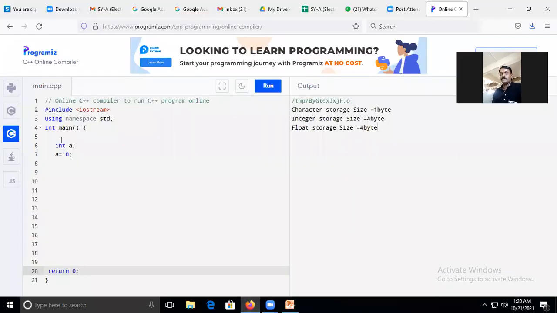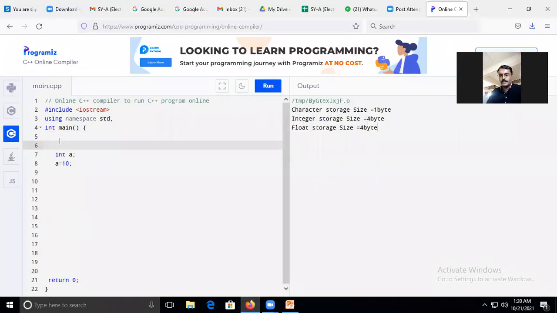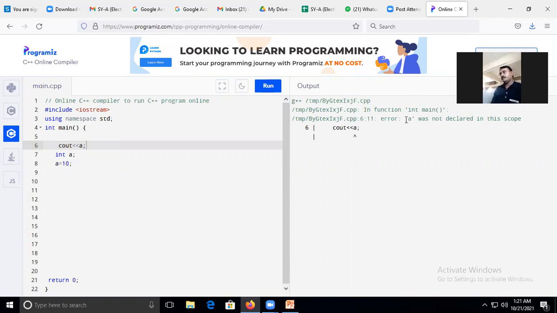Now, just check what happens if I go to here, see out, and if I wish to print the value of a. See, it gives me an error like a was not declared in this scope. A was not declared in the scope.